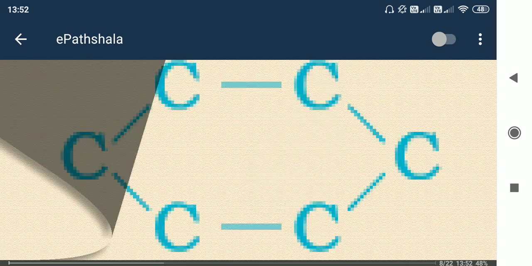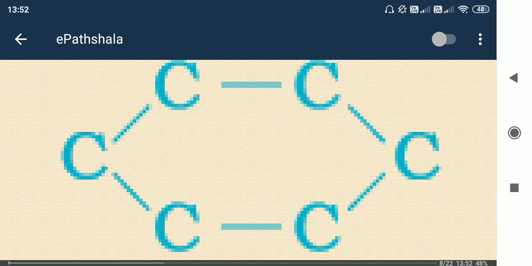Okay, so here what is happening, this is called cyclical, right? A cycle-like structure is formed. So total number of carbon is 6, and total number of bonds is how many? 3 and 3, 6, same.